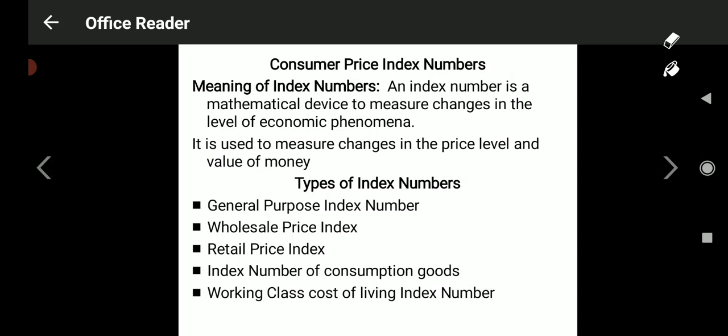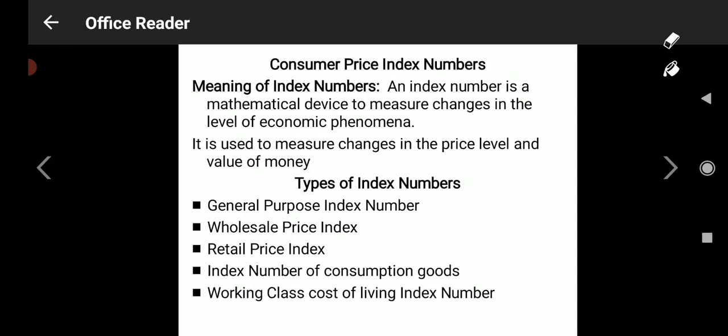Dear students, in the last class, we have understood poverty and its related explanation and topics. What are the causes of poverty and meaning of poverty? We have understood in the last class. And in today's online class, let us move on to the next topic, that is consumers price index numbers. Dear students, this is a most important topic even for 5 marks, 15 marks as well as case study question. So focus on this particular topic.